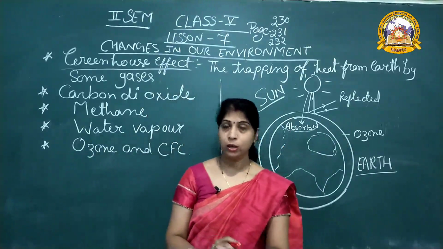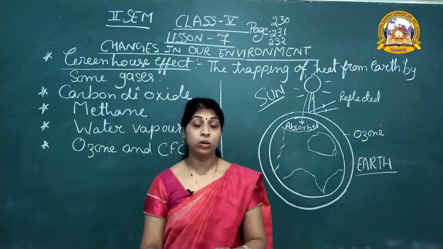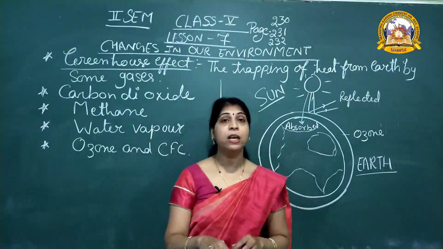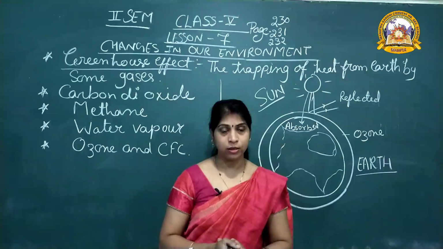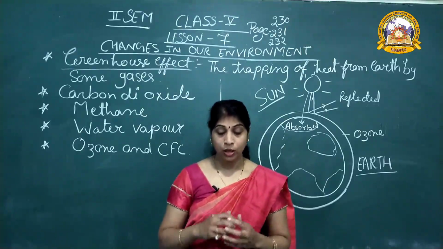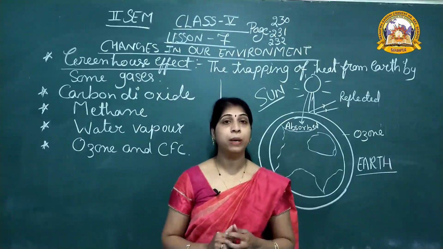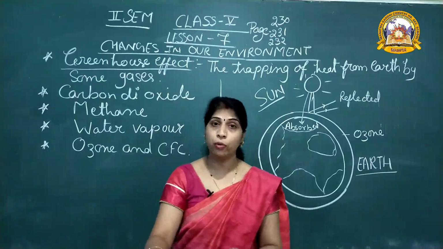Carbon dioxide. First gas is carbon dioxide. The amount of carbon dioxide in the atmosphere has been increasing gradually over the last 100 years. What are the main causes of this? The main reasons are the burning of fossil fuels and the destruction of rainforest.